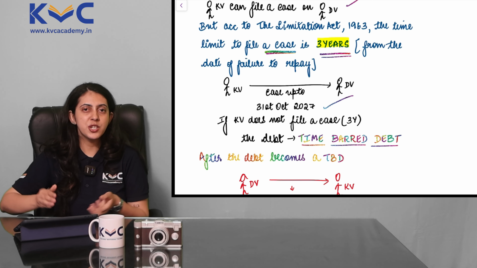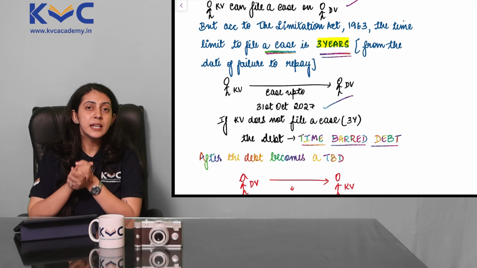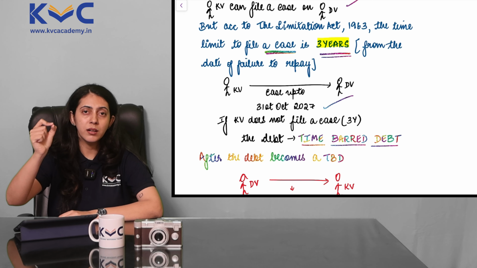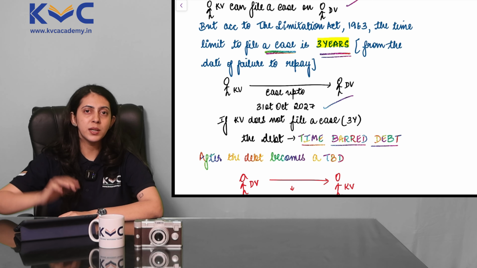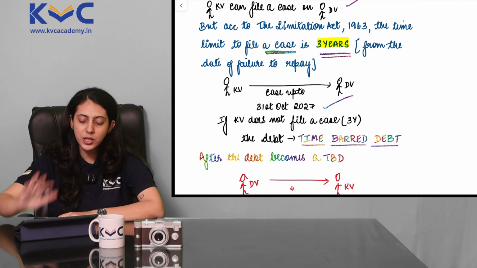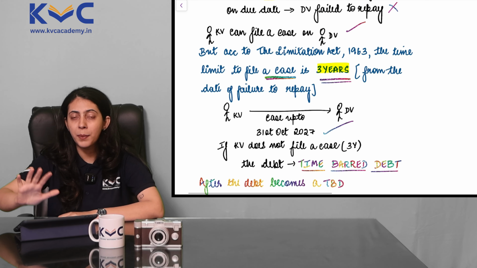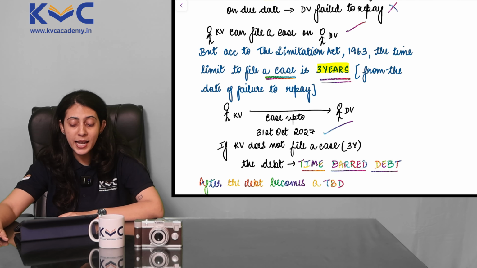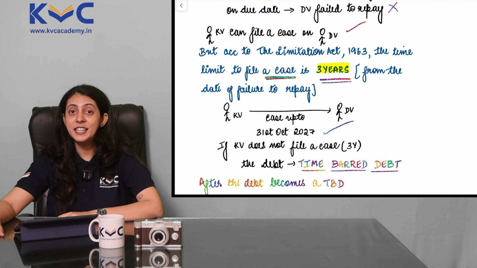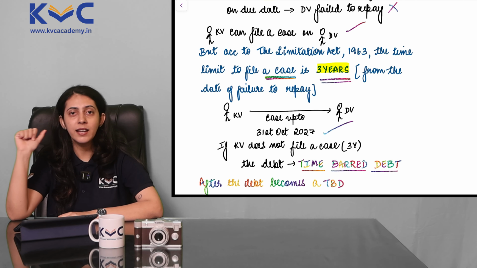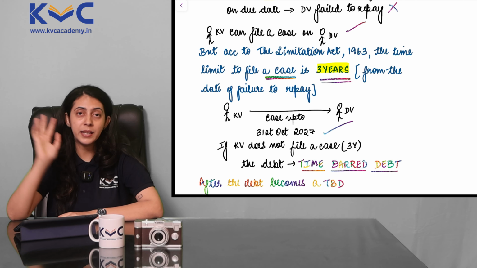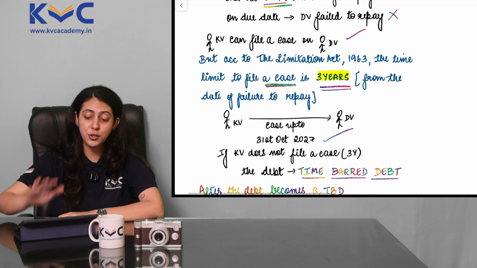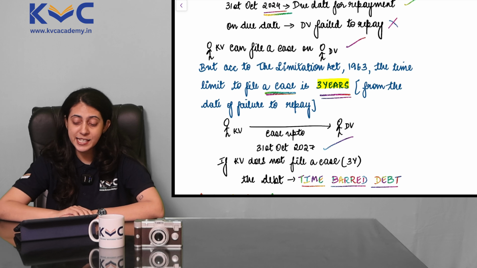A debt which is barred or restricted simply because the time period of the lender to file a case on the borrower has lapsed, such a debt is called a time barred debt. Now, once the debt becomes time barred, what will happen? KV sir legally cannot file a claim on me to repay that amount of loan which I have taken from him. This is according to the Limitation Act 1963.